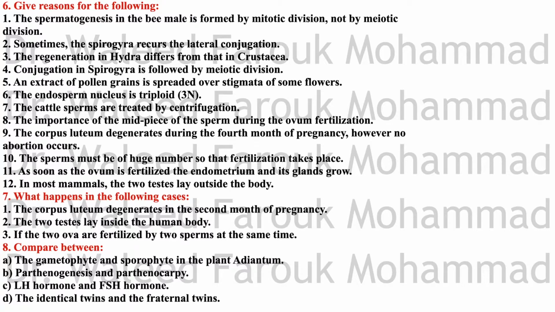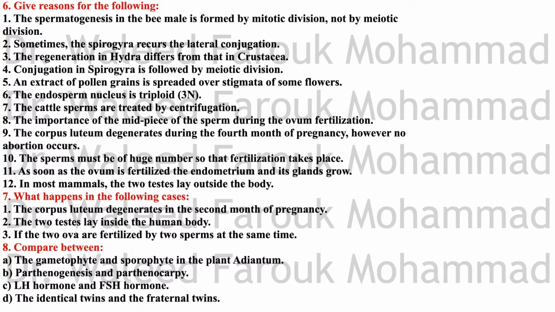In most mammals, the two testes lie outside the body because spermatogenesis needs a colder temperature than inside the human body. Around, the optimum is 27 or 28 degrees Celsius. And the body's temperature, of course, is 37 degrees.